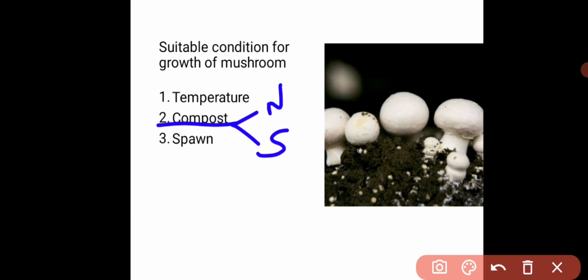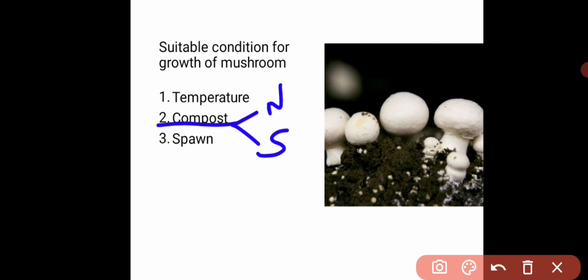Okay, so the main role of this horse dung is that it produces ammonia due to fermentation. So the dung which we are providing undergoes fermentation, which leads to the production of ammonia. This ammonia is very much required for the growth of mushroom. And also gypsum is added to the horse dung. Okay, so we have to keep on stirring this dung when gypsum is added.